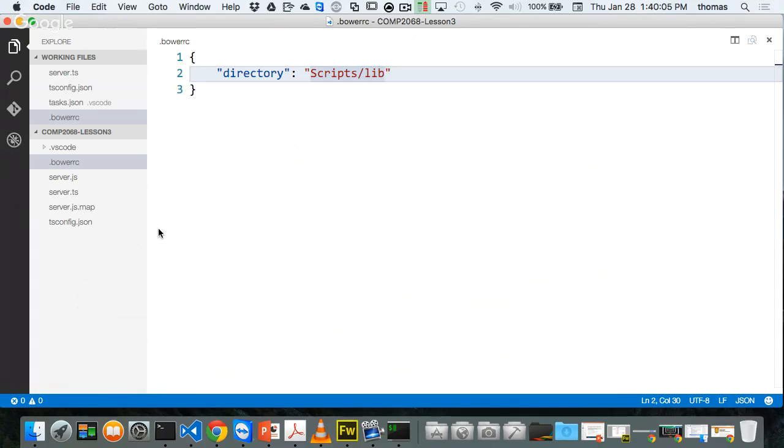And that means for anything like Angular, if I'm going to do any kind of front-end work with a website, and I'm going to use Bootstrap a lot for Express, and we're going to talk about Express and EJS a little bit today as well. I'm going to be using those kinds of things. All the front-end stuff is going to go into scripts lib. Okay, I don't have a scripts lib. Let's just create one. So I'm going to go to the top here where it says my project.